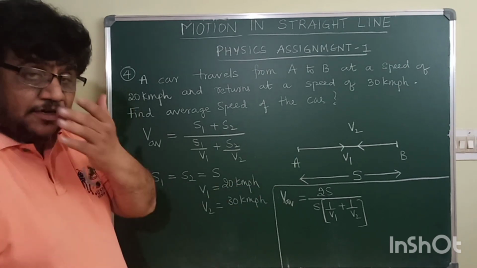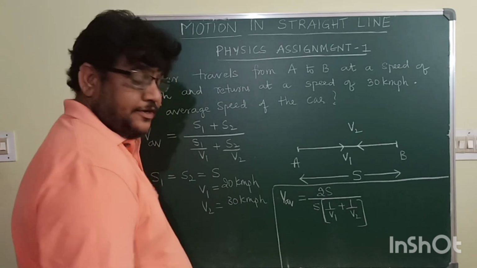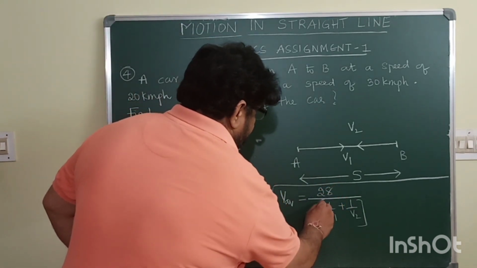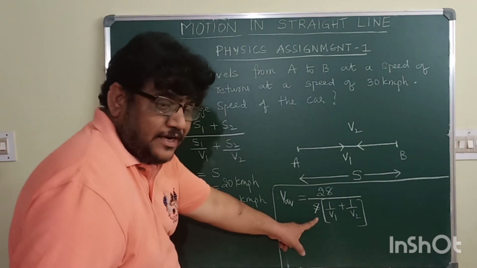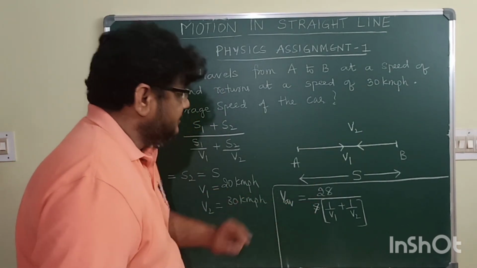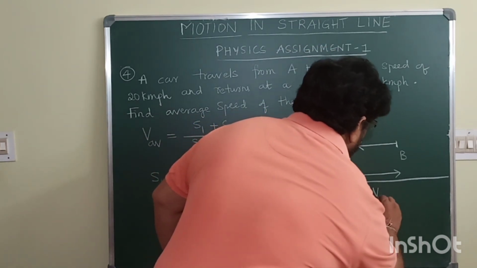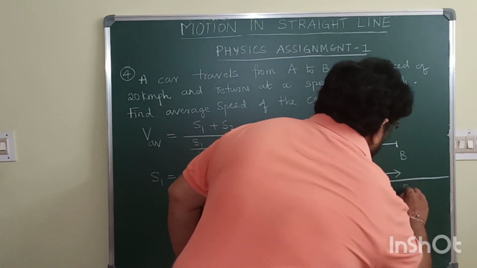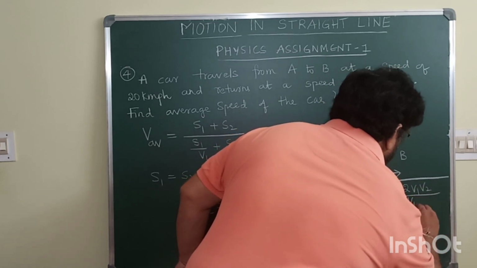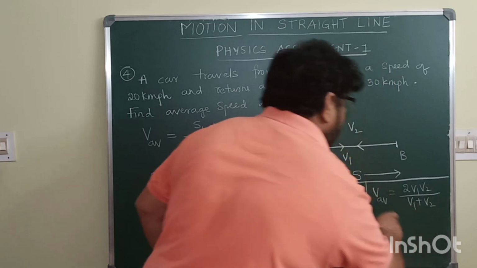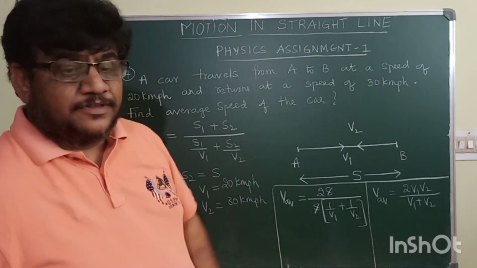S is taken common in the denominator. S in numerator, S in denominator gets cancelled. Now in the denominator, if I take LCM and simplify this equation, what formula will I get? V average is equal to 2V1 V2 divided by V1 plus V2. The same formula which you got in the previous problem.